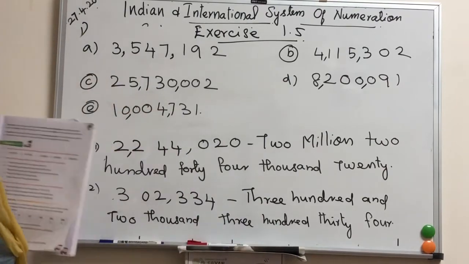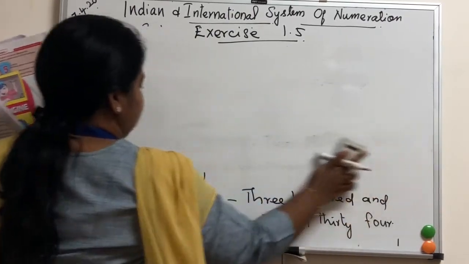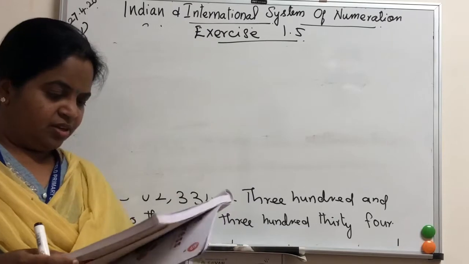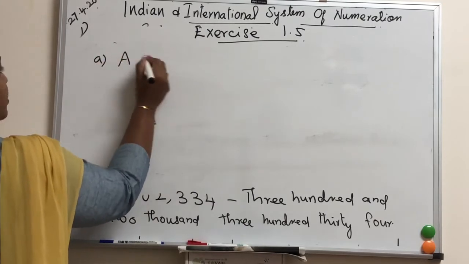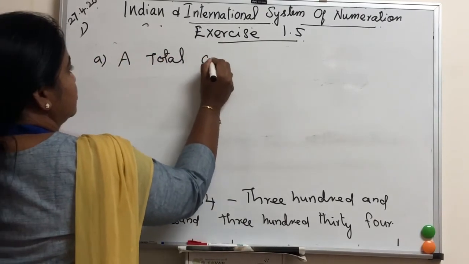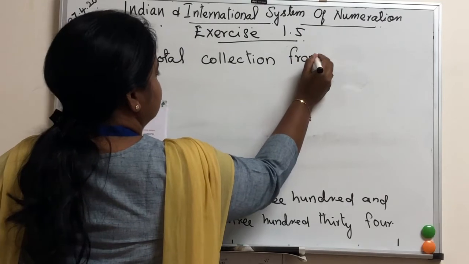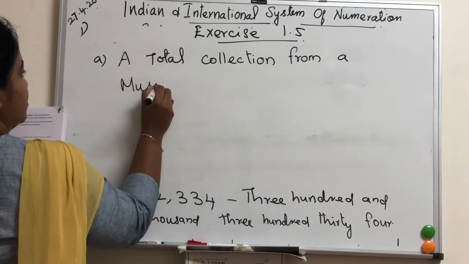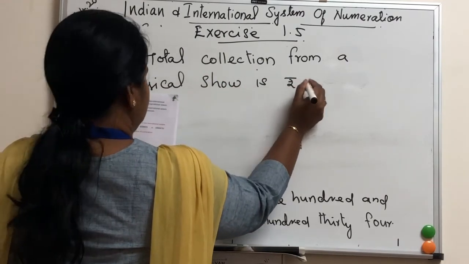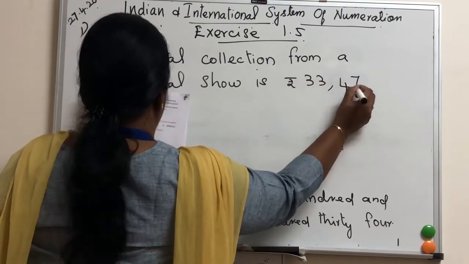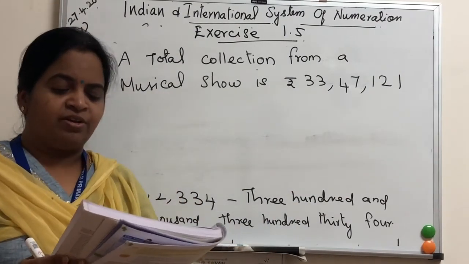The first question: a total collection from a musical show is 33,47,121. So what we have to do? Rewrite the following numbers in the international system.